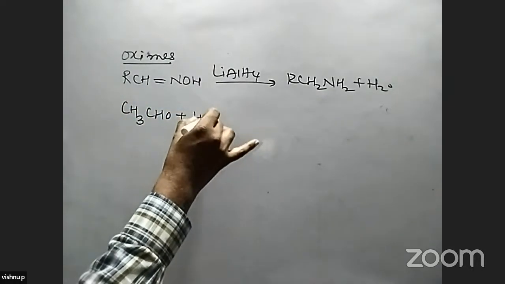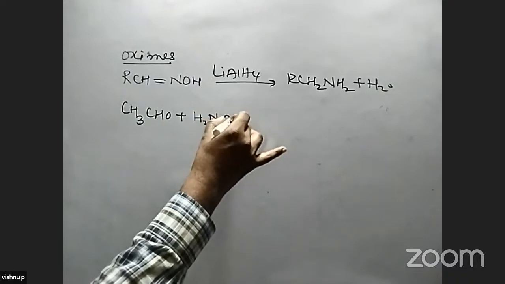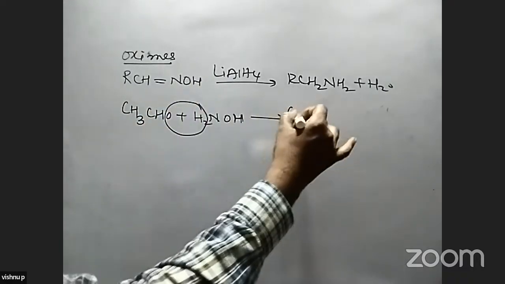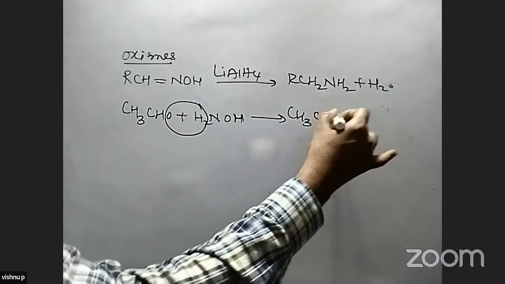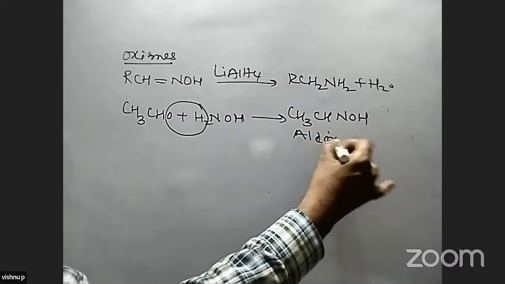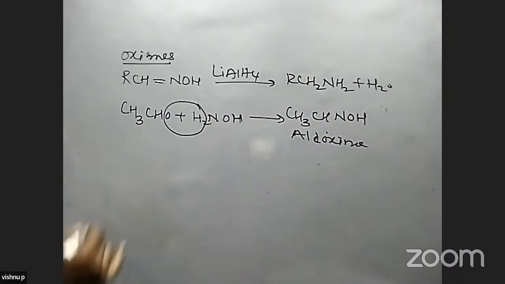Aldehyde when treated with hydroxylamine, here H2O is separated and the compound is CH3CHNOH. This is called an aldoxime. Aldoxime is formed in this reaction.